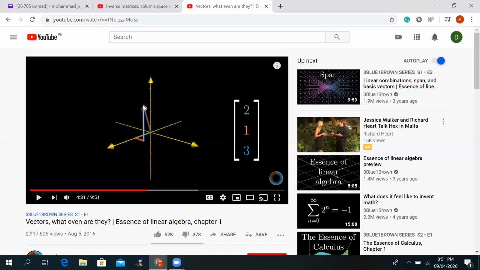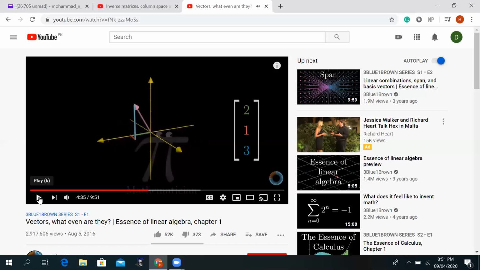But you should keep in mind that the initial point of the arrow is at the origin. So you will pick an arrow, start from the origin, and move to this final point. This particular arrow now represents this vector, this ordered list 2, 1, 3. If I show you a little bit more movement, you can see it very clearly. So every triplet of numbers is represented by this particular arrow, okay?